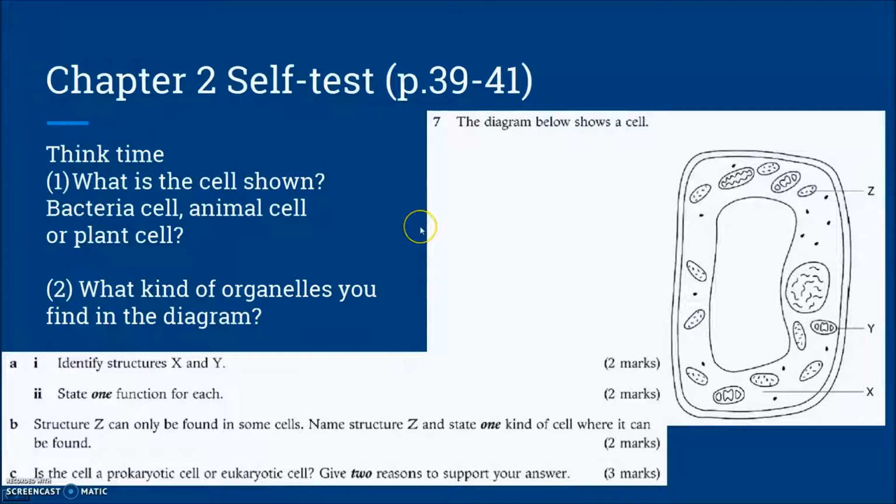For question 7, we probably did it before in the short quiz for chapter 2. It asks about the cell structure.